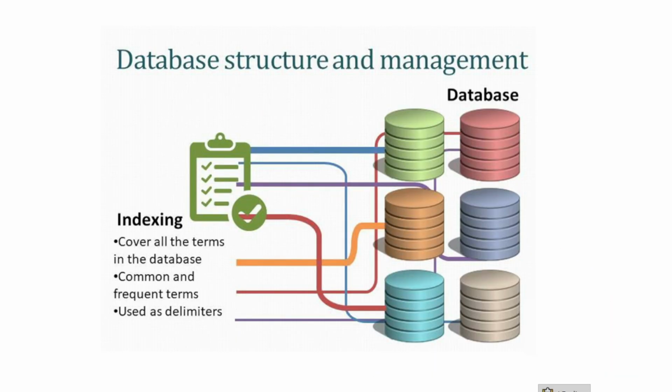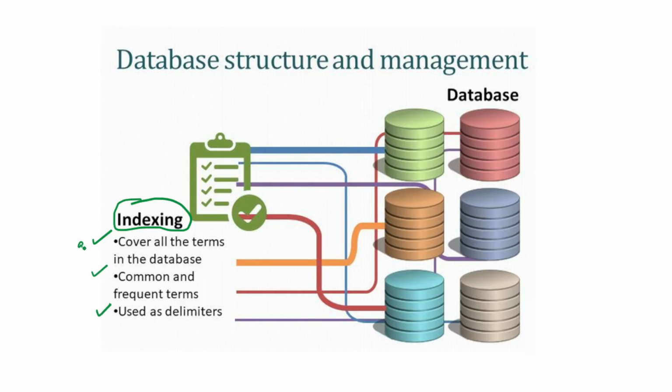Now see the information given in this chart regarding the database structure and management. We have certain points pertaining to indexing. It says that it covers all the terms in the database. Second point is like common and frequent terms are covered, and it is used as delimiters.